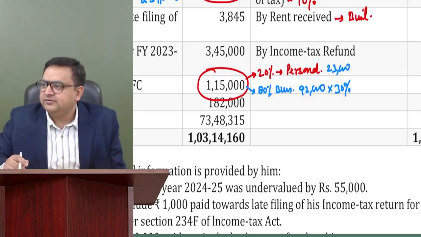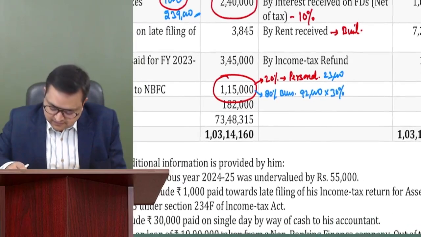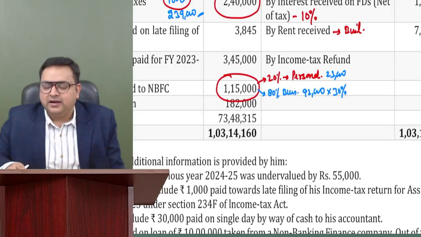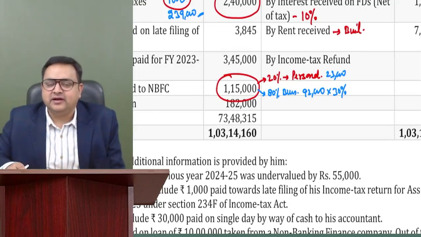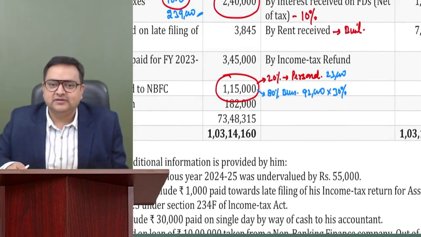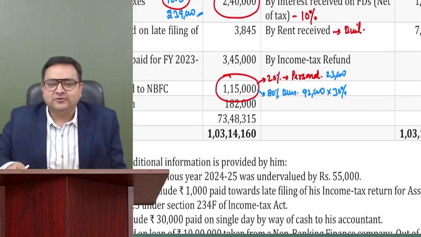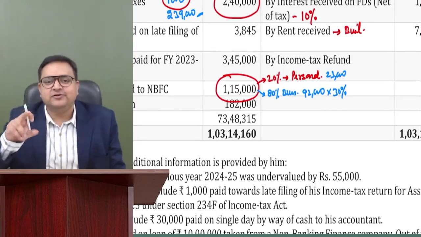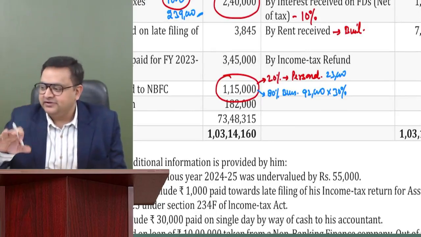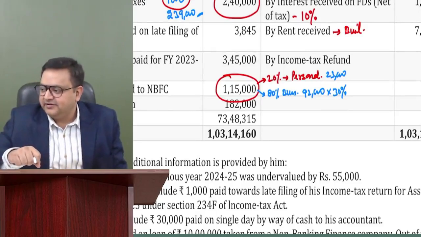Yes, Harshal, you have a question? But sir, the 30% is allowed in the case of a resident, in case of an individual. But we are paying interest to a bank, so there should not be direct TDS, right? Correct, Harshal. That is the reason I am saying that whenever we pay to a bank, TDS is not applicable. So I understand. That is the reason I am saying that there is a little provision in the TDS chapter. I'm not going into that provision as of now. Harshal, I'll be telling you in the TDS chapter. Correct.